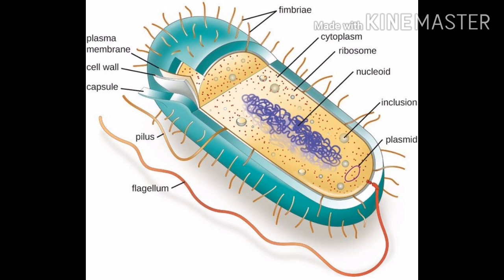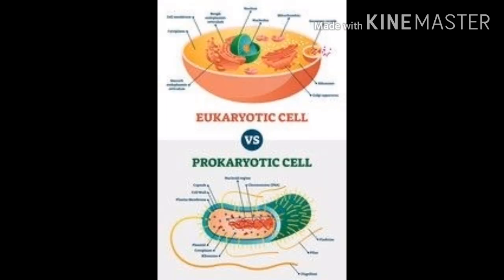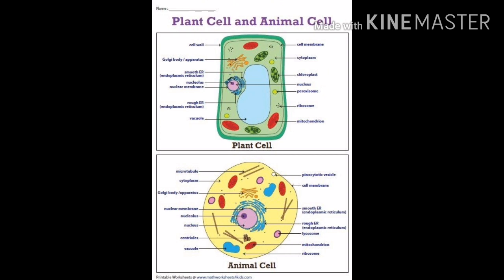In the case of multicellular organisms, there are more than one, two or three, even billions or trillions of cells, and an organism made up of so many cells is called a multicellular organism. The examples, as we all know, are plants, animals, some fungi, algae, etc. So it depends upon the types of the cell, then the number of cells in the organism.